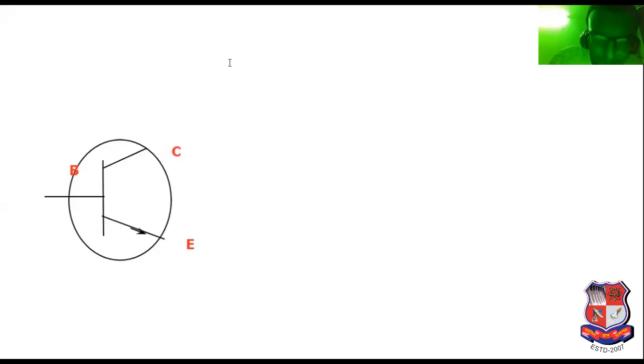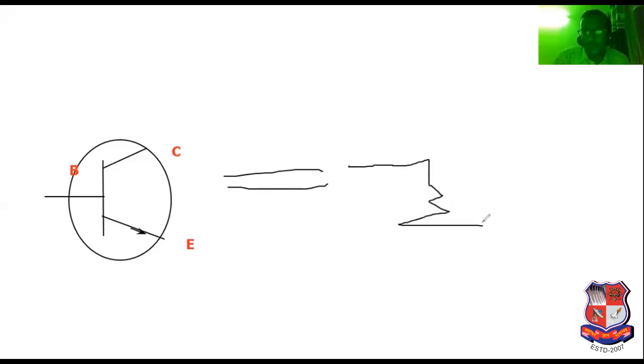Now this can be represented in terms of resistance. Why have we sketched the resistor? Already discussed in the derivation.